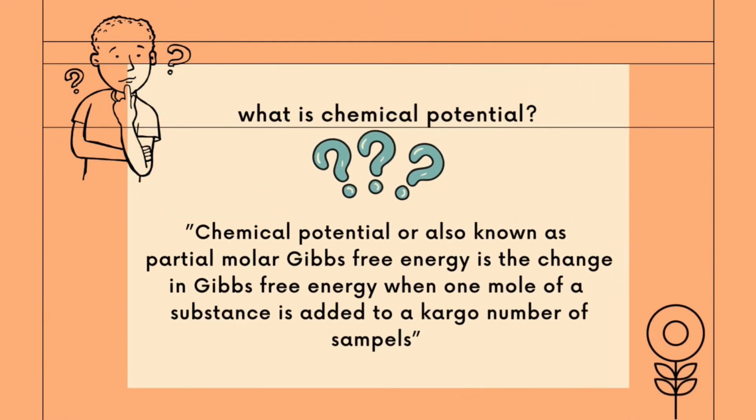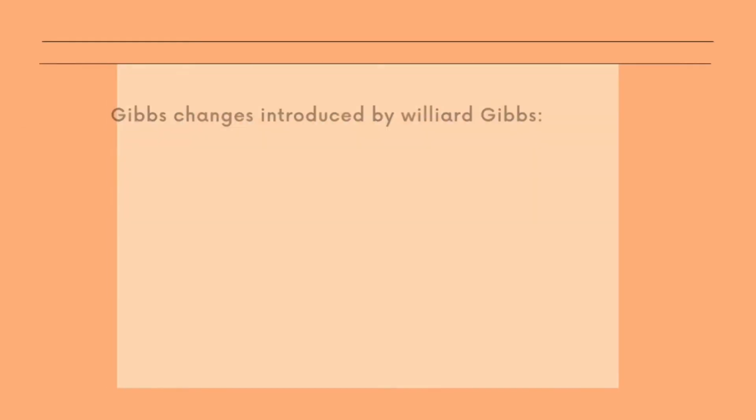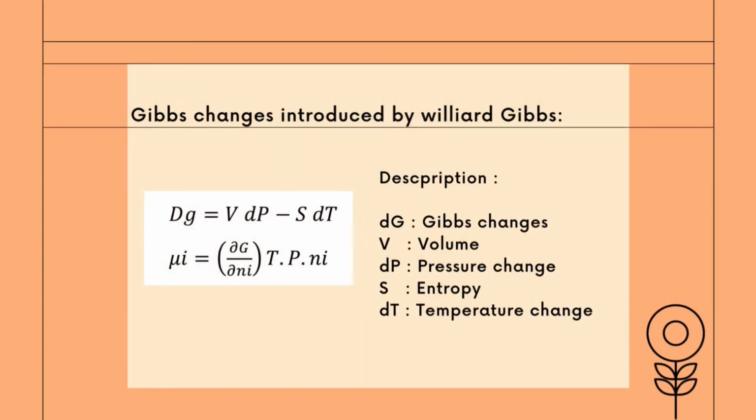Surely some of you are wondering what chemical potential is. Chemical potential, also known as partial molar Gibbs free energy, is the change in Gibbs free energy when 1 mole of a substance is added to a large number of samples. The Gibbs change was introduced by Willard Gibbs, where the Gibbs change is equal to the volume times the change in pressure minus the entropy times the change in temperature. This equation can be reduced to a formula for chemical potential.